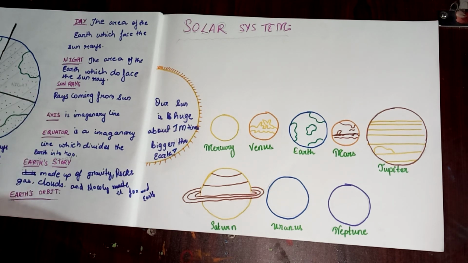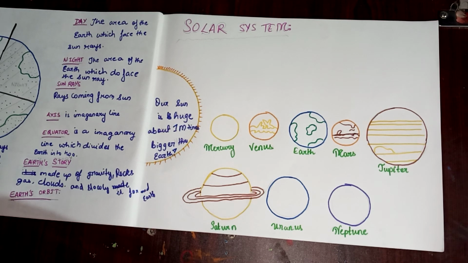Our solar system is made up of the sun and the 8 planets that travel around it. Just like Earth, they also have their orbit around the sun. They also travel around it, and they also fulfill their rotation and revolution. They have different speeds.